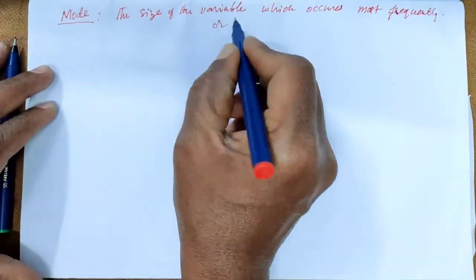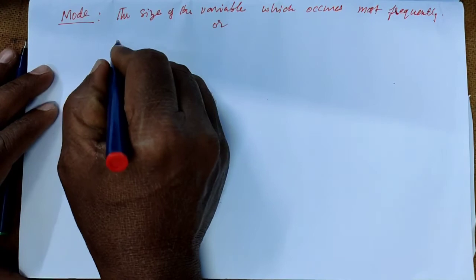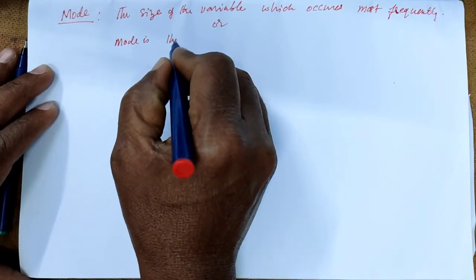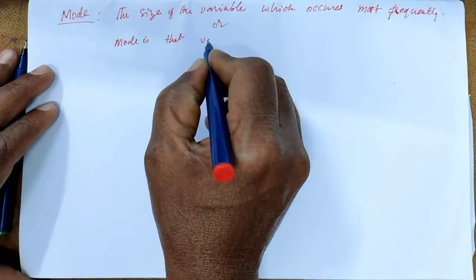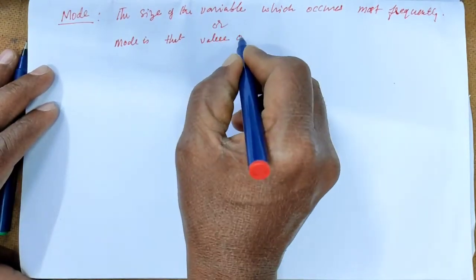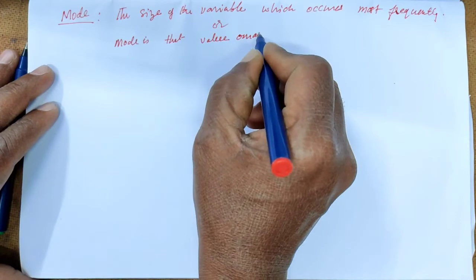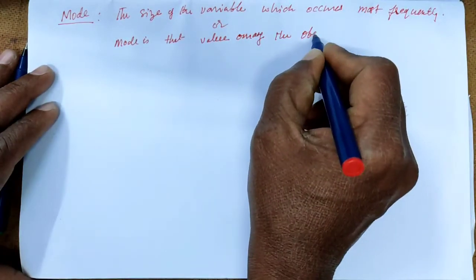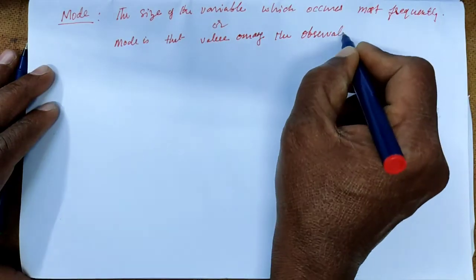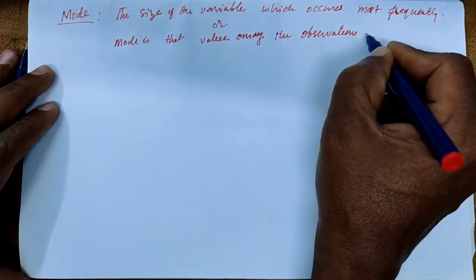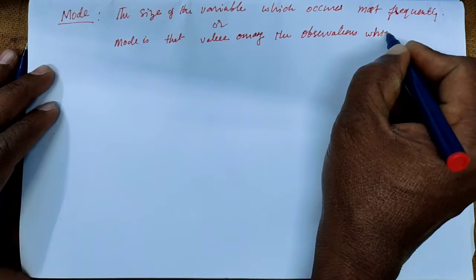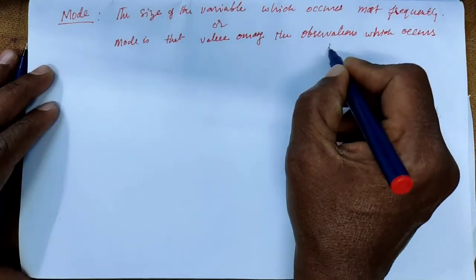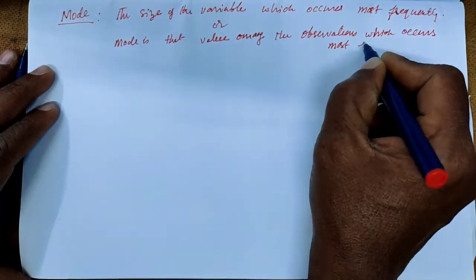Or mode is that value among the observations which occurs most frequently.